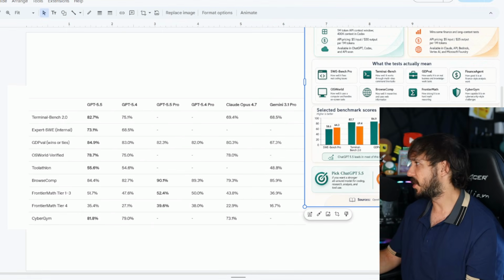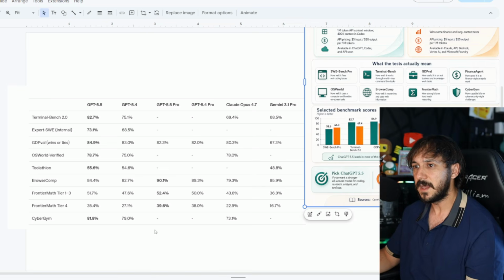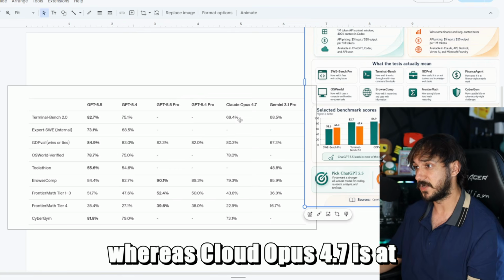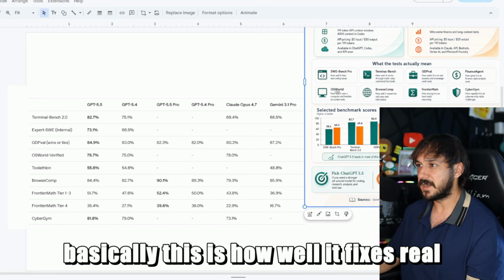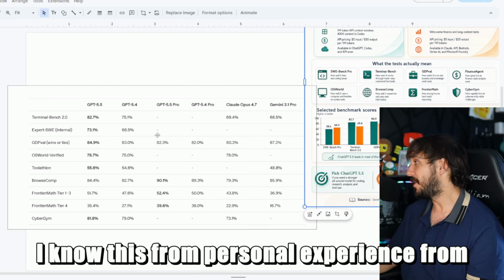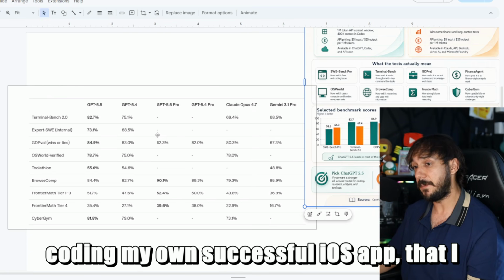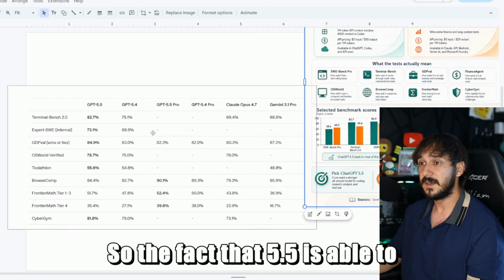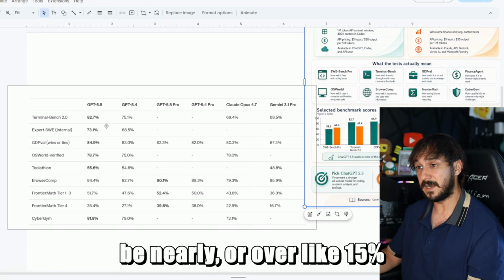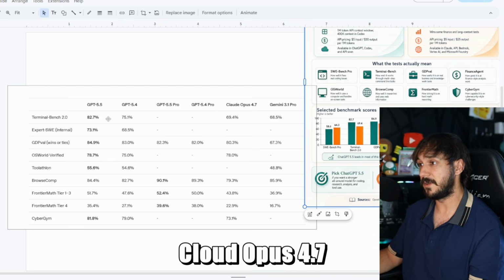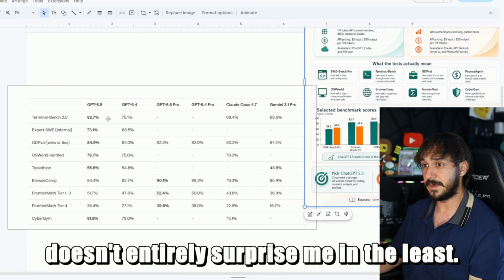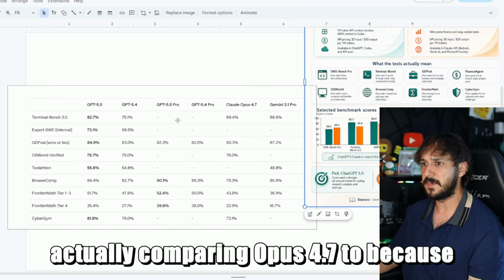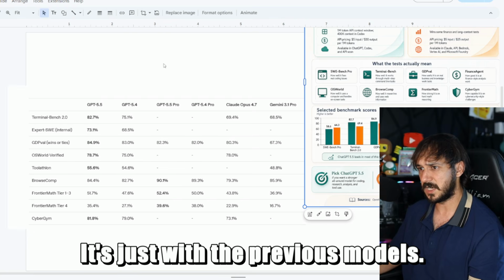I made this little slideshow. I know it's kind of hard to read, but I'm going to explain it to you. So Terminal-Bench: ChatGPT gets to 82%, whereas Claude Opus 4.7 is 69%. All that Terminal-Bench means is basically how well it fixes real coding issues. I know this from personal experience from coding my own successful iOS app, where I used Codex to cross-reference my project I was building in Claude Code, and it was just better. So the fact that 5.5 is about 15% over Claude Opus 4.7 doesn't entirely surprise me in the least. I want to only cover the things that actually compare Opus 4.7, because obviously this internal expert benchmark is not in comparison, it's just with the previous models.